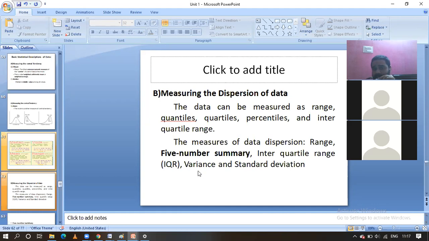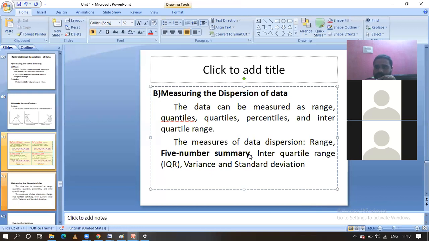Okay, sometimes they ask one problem, guys: they ask to calculate the variance and standard deviation. You should remember these formulas also, they will come in the next slides. Okay, problems are also asked about the 5 number summary in the first unit. That is the 5 number summary, variance and standard deviation. Okay, let us see the formulas related to this.